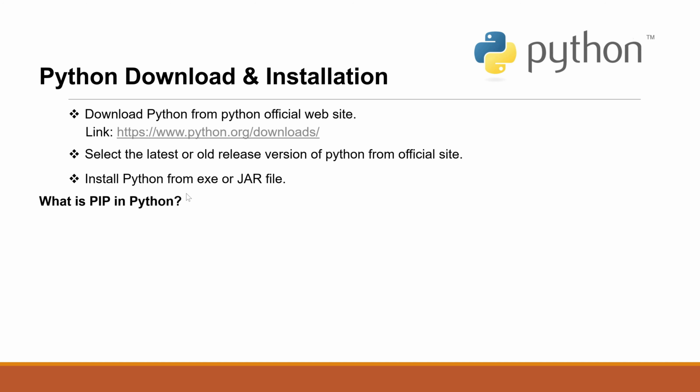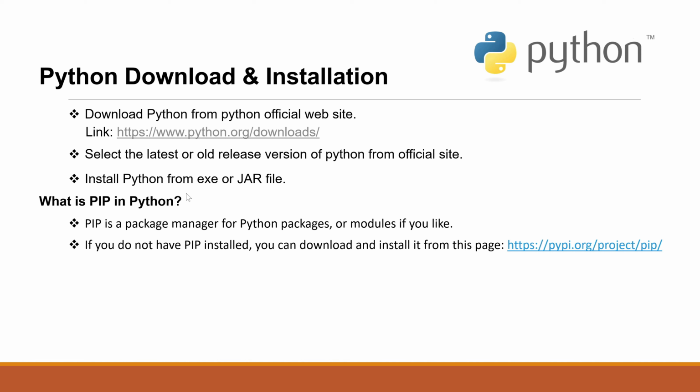Next, what is pip in Python? Pip is a package manager for Python to install packages or modules whatever we want, which will run in command line mode. If you do not have pip installed, then you can download and install it from the official site. Pip is packaged with version 3.4 and above. If you have an older version, then you may not have pip installed on your system. In such a case, you need to go to this official site.